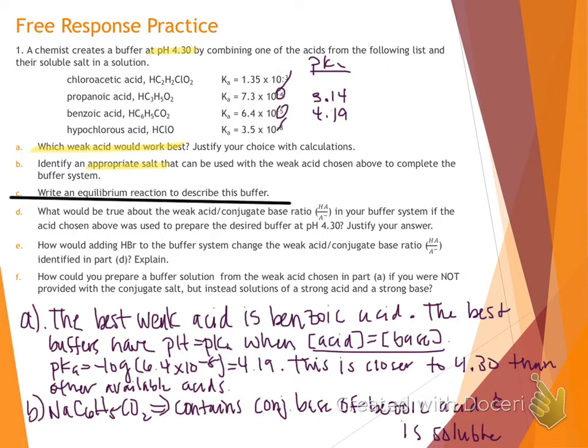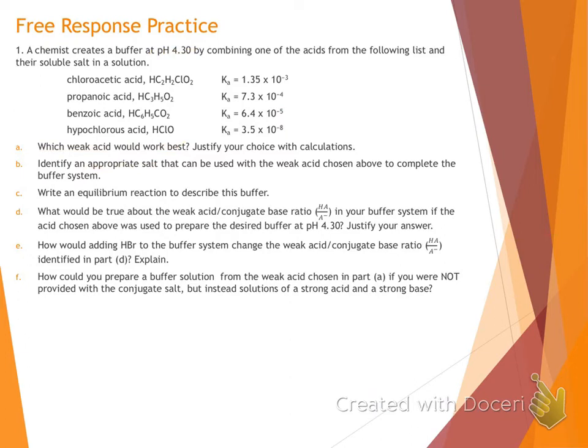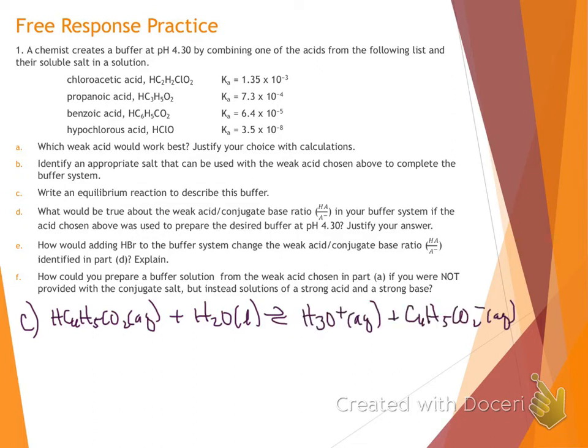Moving on to look at part C, we want to write the equilibrium reaction for this buffer. We've seen that a few times as well. Writing the reaction to describe a buffer system, we always want to start with our weak acid. We're going to take the acid part of our buffer, react it with water, act as acids to donate a proton, form the H3O plus and our conjugate base. We know we got a buffer because we got weak acid and conjugate base, its salt.